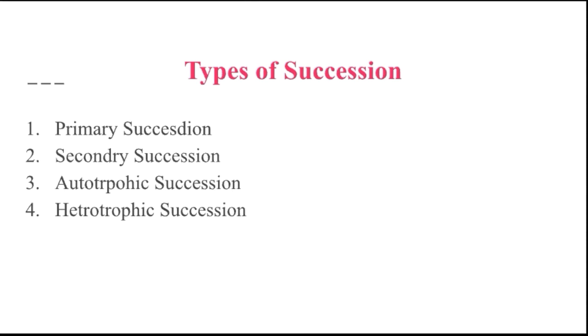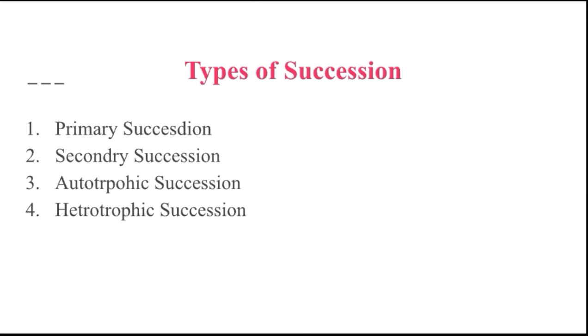The development of communities in cut over forests, abandoned croplands, and plowed fields are examples of secondary succession.